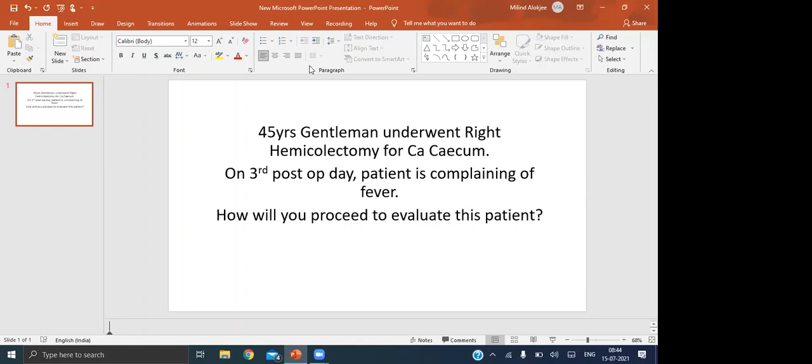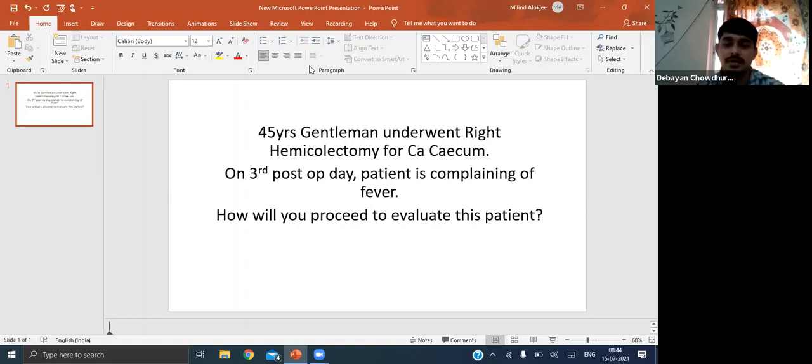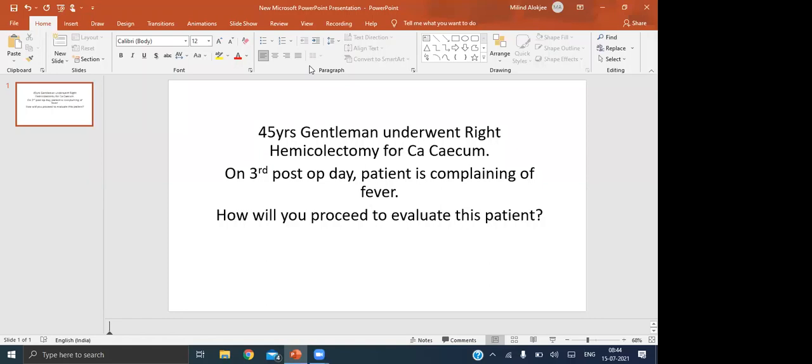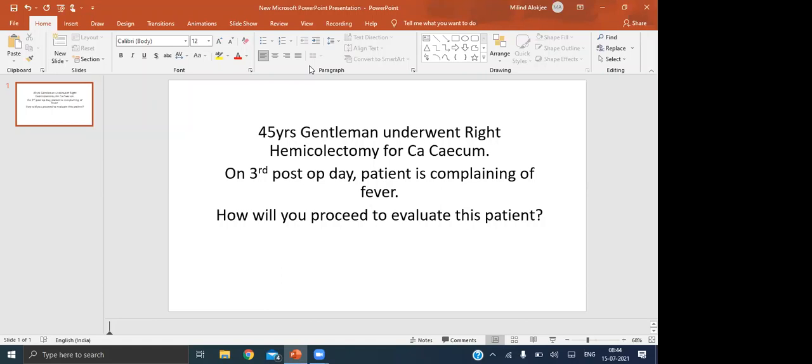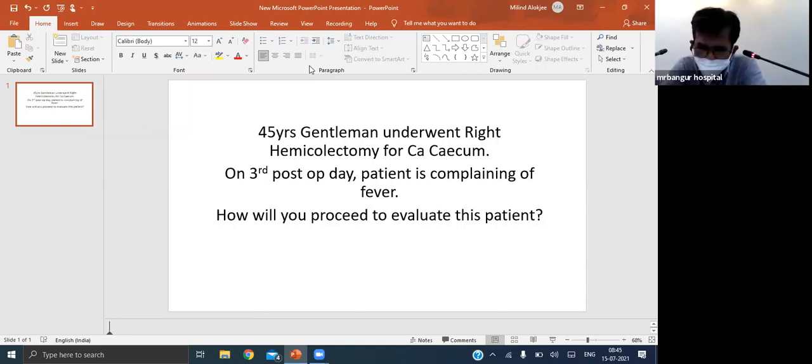Why do you want to see the drugs that have been given? Sir, whether it is appropriate or not, some drug reaction may cause fever in the post-operative period. Okay, when you think that drugs might cause this fever, can you tell me how you classify post-operative fever?